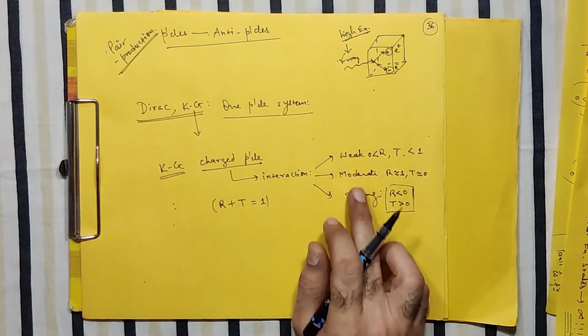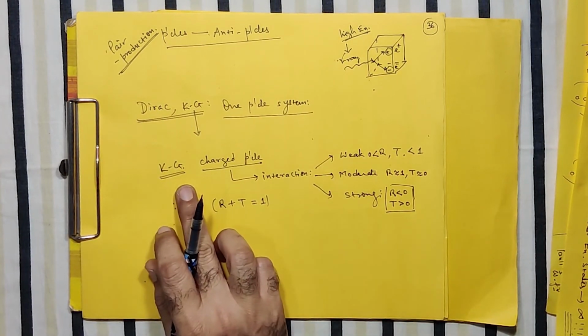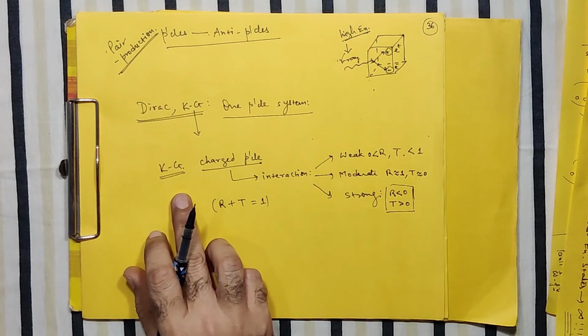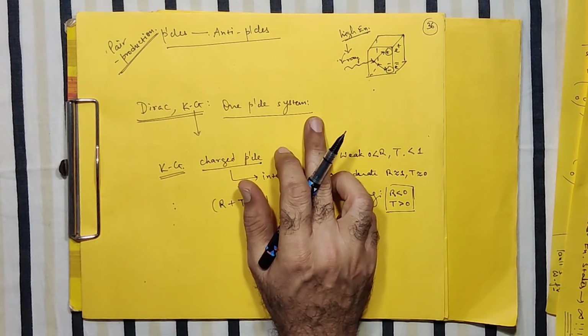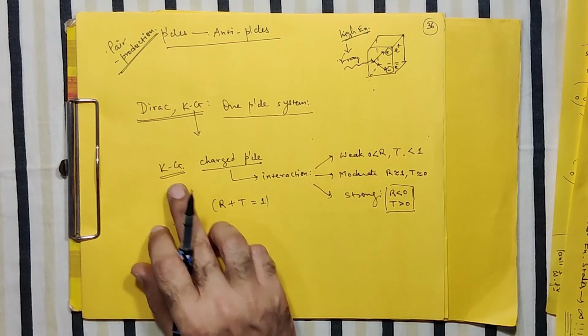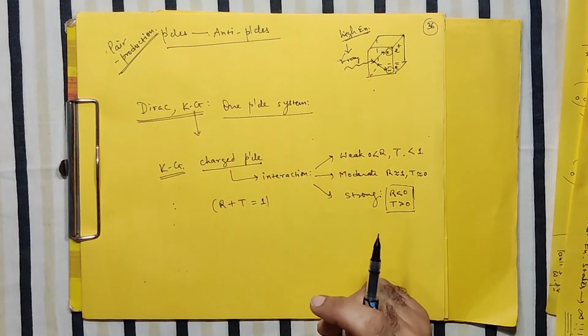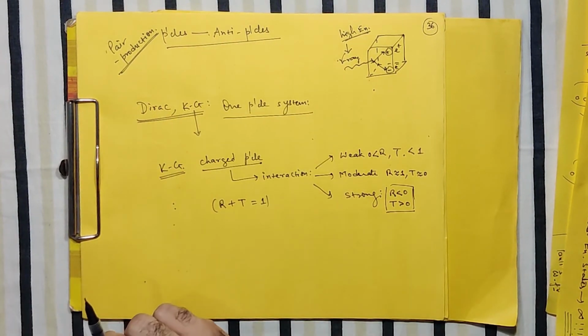So this type of small experiment has also suggested that the KG equation, like the Dirac equation, cannot be a one particle equation. It is applicable only to the case of a many particle system made up of, as we have already discussed, mixed types of charges, or made up of particles and antiparticles.